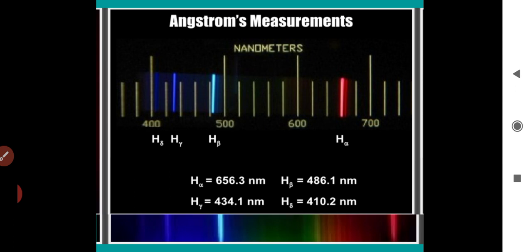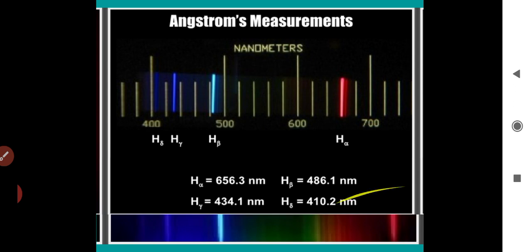You can observe that as the wavelength decreases, the lines appear closer and closer together and are weaker in intensity. Balmer found a simple empirical formula for the observed wavelengths.